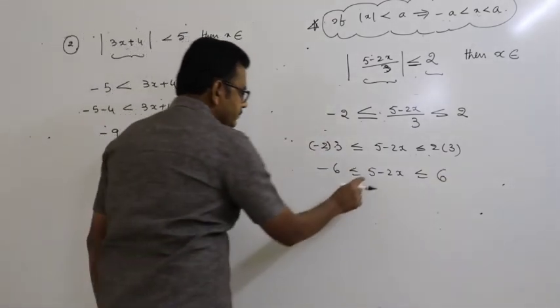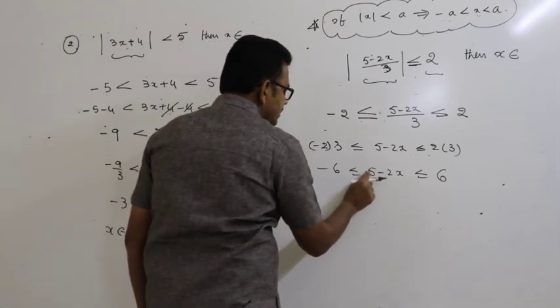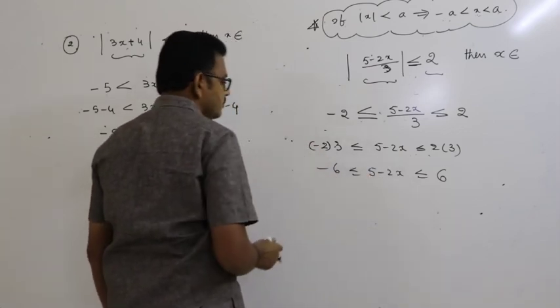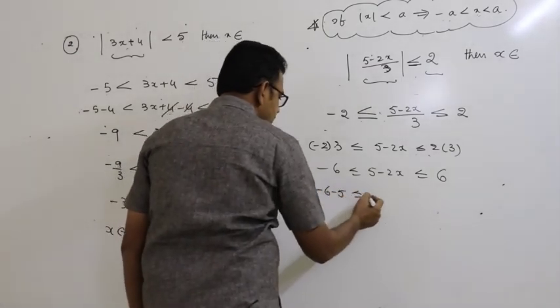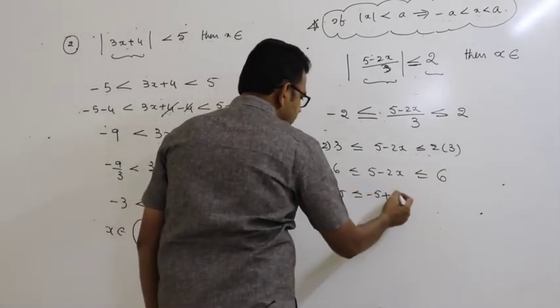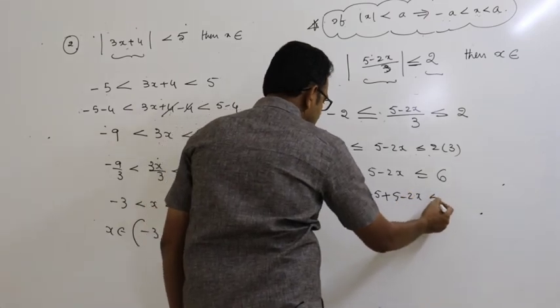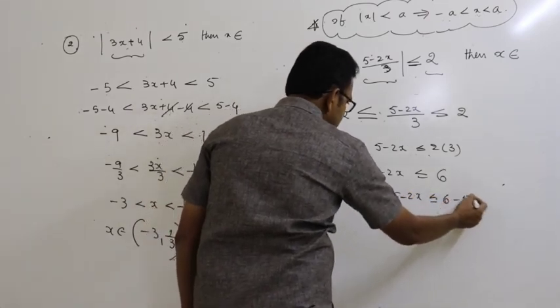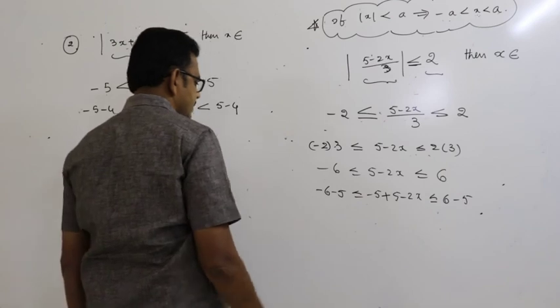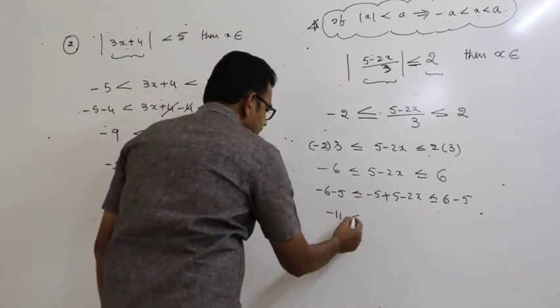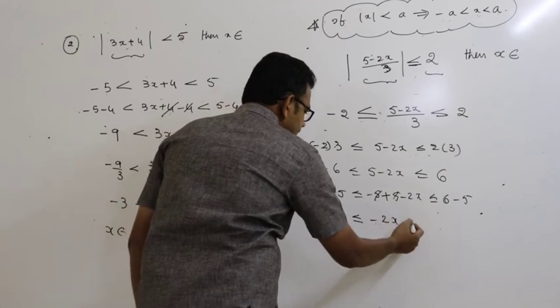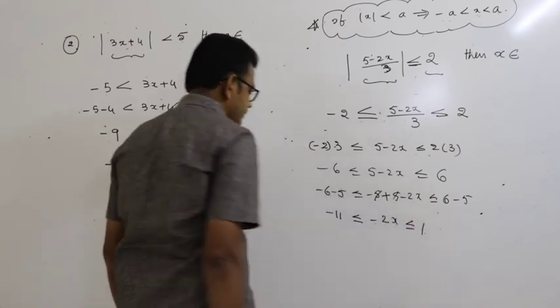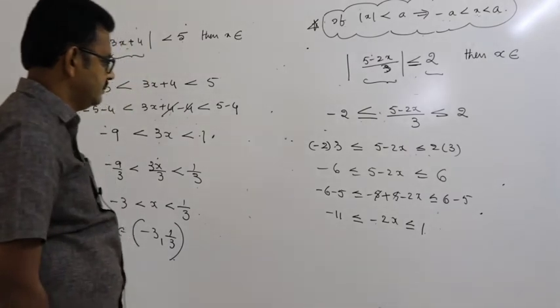Now it is plus 5. How to remove this one? By subtracting 5. So this is minus 6 minus 5 less than or equal to minus 5 plus 5 minus 2x less than or equal to 6 minus 5. So this is minus 11 less than or equal to, these two get cancelled, minus 2x less than or equal to 1.